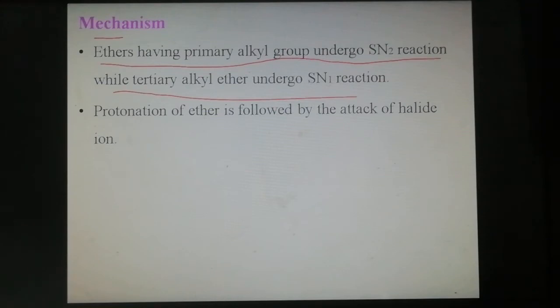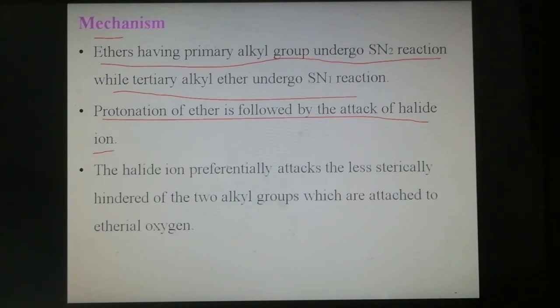The protonation of ether is followed by attack of the halide ion, which forms the alkyl halide and the alcohol. The halide ion preferentially attacks the less sterically hindered of the two alkyl groups attached to the ethereal oxygen.